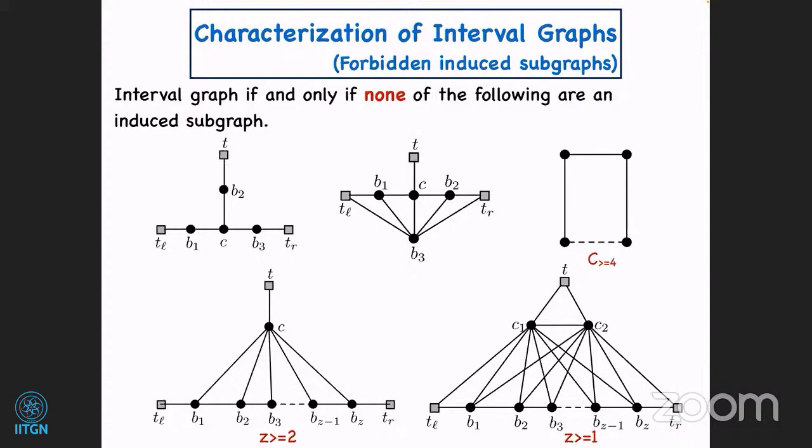This is a cycle on at least 4 vertices, an induced cycle. All these graphs are induced. So your graph is an interval graph if and only if it does not contain any of these as an induced subgraph. We will call the graphs shown in this picture obstructions.